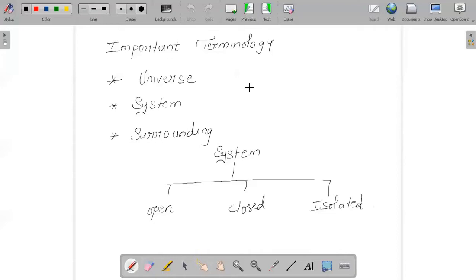So the important terminology which we will be coming across in this chapter is, first, universe. Immediately the question arises, why universe?